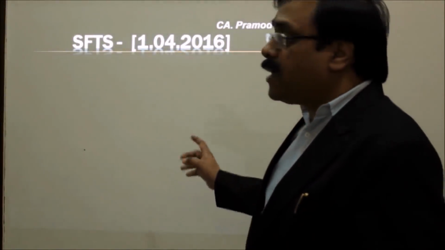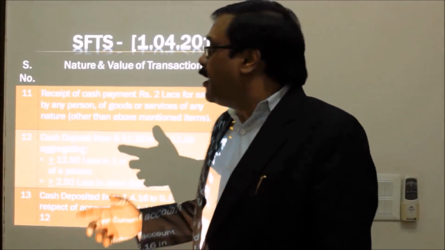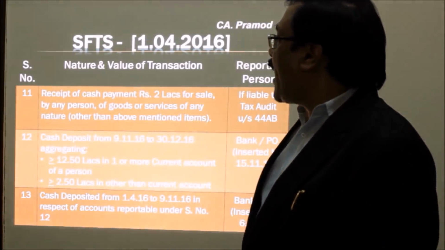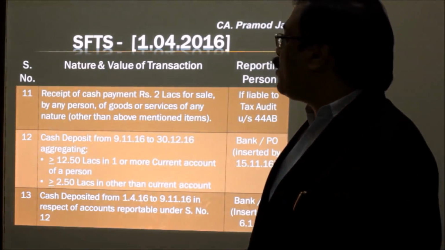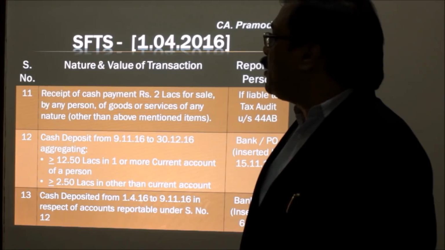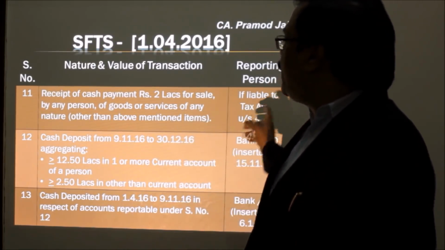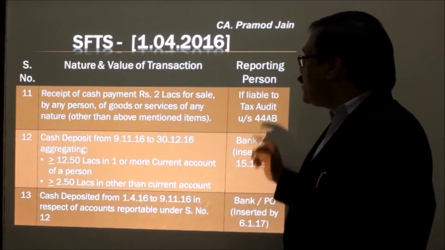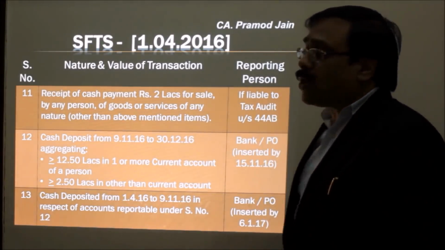Now, the most controversial transaction for all normal assessees is the receipt of cash payment of rupees 2 lakh for sale by any person of goods or services of any nature other than the above items, and this is applicable if any person is liable to tax audit under section 44AB. In this case, if there is no tax audit, that person is not required to file.